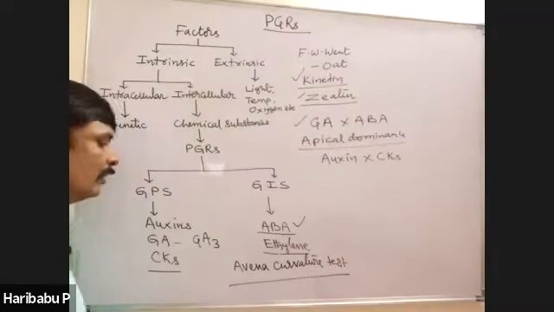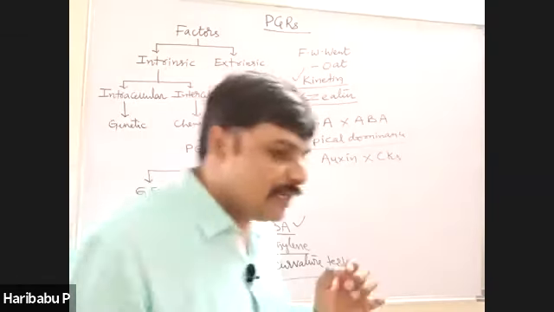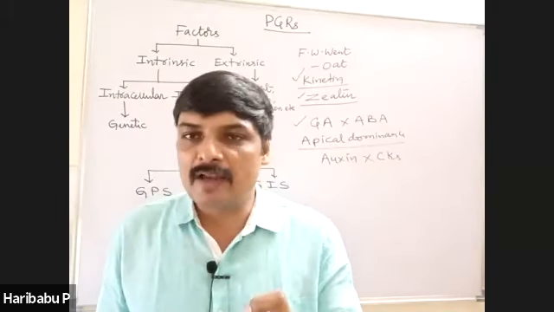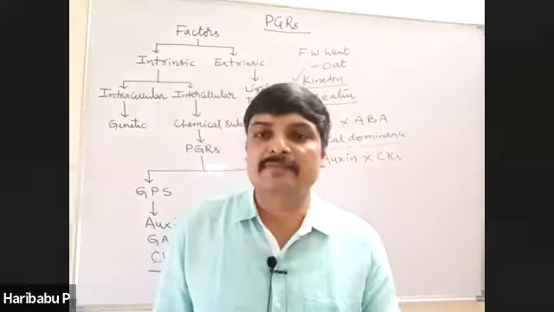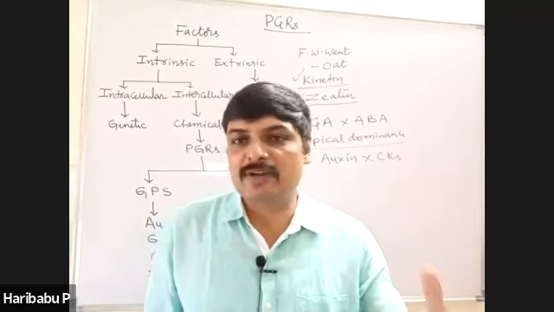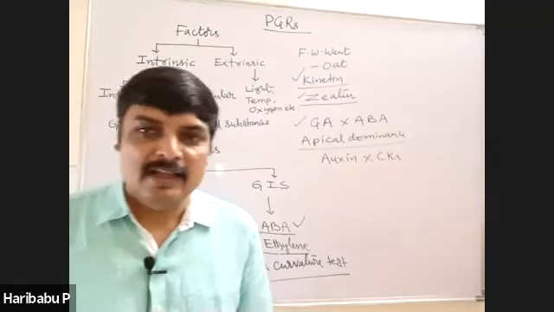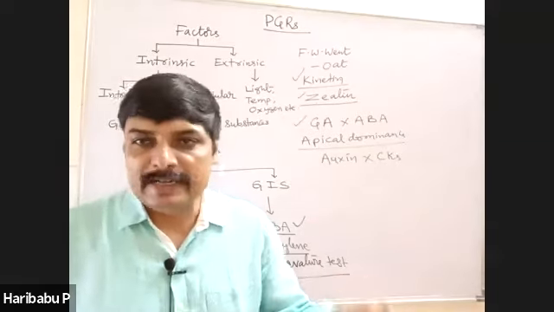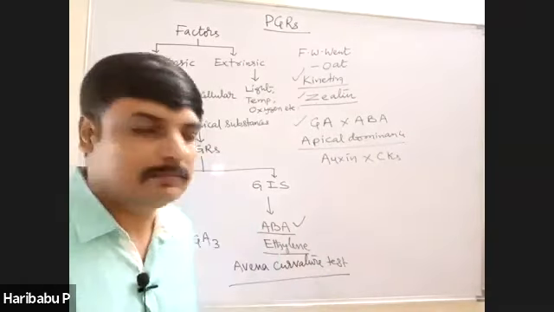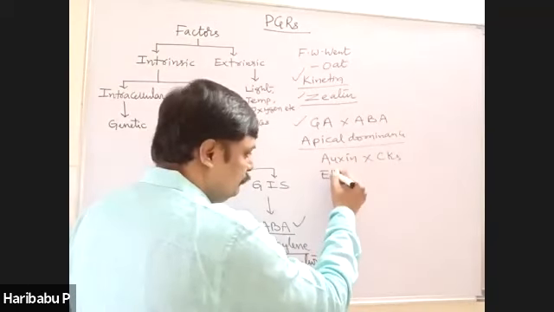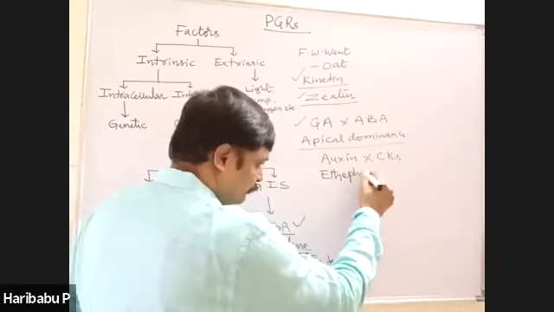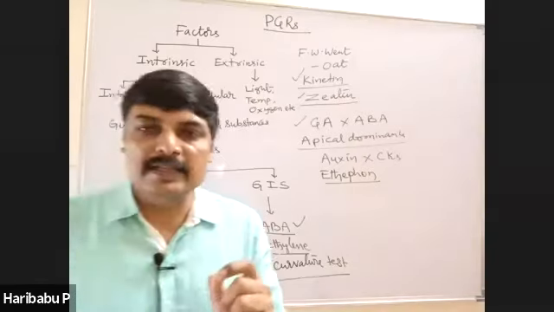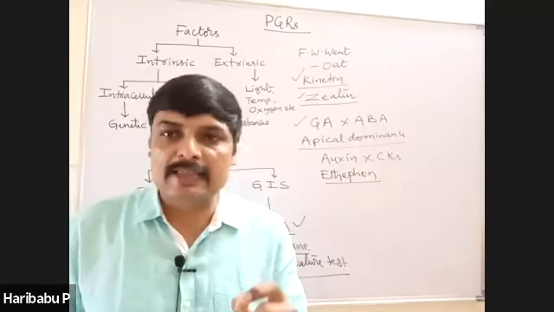Then, similarly, which hormone is difficult to apply at the field level? Ethylene, because it is a gaseous phytohormone. It is very difficult to apply in the field. Therefore, it is changed and used in another form. That is ethephon. The ethylene releasing substance is known as ethephon.